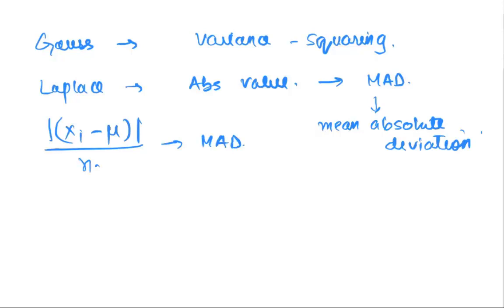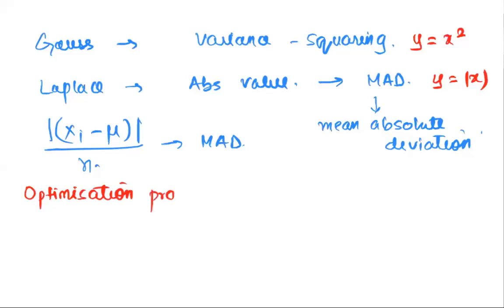So both of them had to defend their solutions. One of them had suggested squaring. Laplace had suggested absolute value. The problem was, this person was suggesting a function which was y is equal to x square. This person was suggesting y is equal to mod x. Now these calculations were very important, but this is not the only context in which this conversation was happening. These calculations were very important where they had to solve optimization problems at some point. And the only tool that they had to do it was calculus.